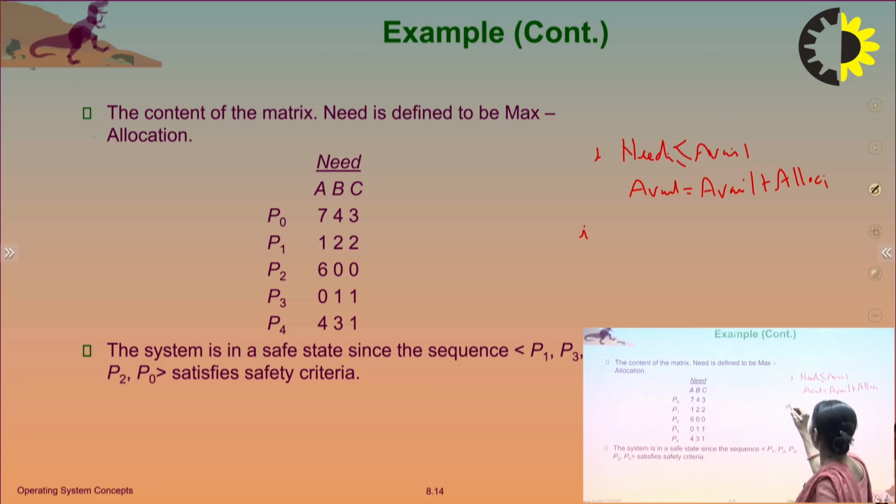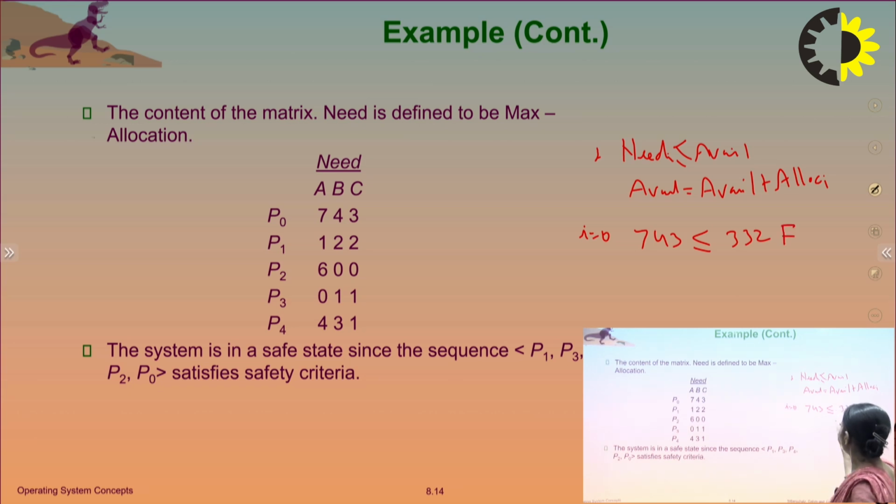So for i is equal to 0, we will check the need of i, which is 343. Is it less than or equal to the available resources? Here the available resources is 332. Is it true? This is false. So P0 should wait and we will check for P1. The need of P1 is 122, which is less than or equal to the available. This condition is true. Now P1 will complete its execution and it will be in the safe sequence like this.